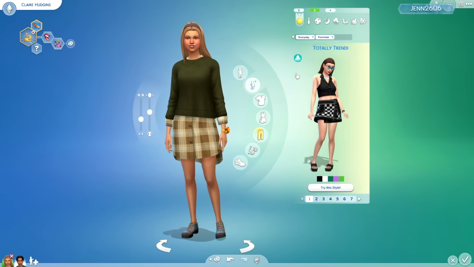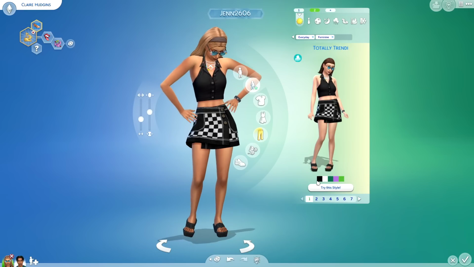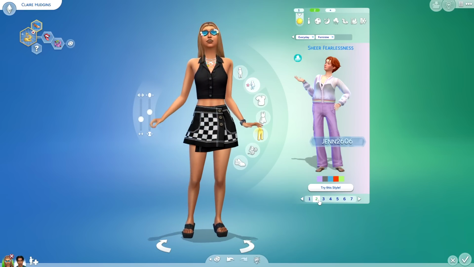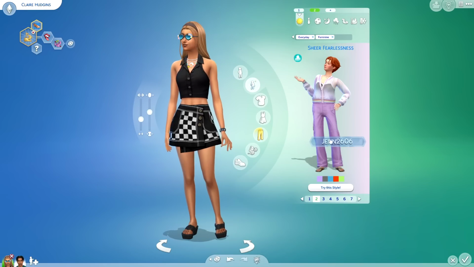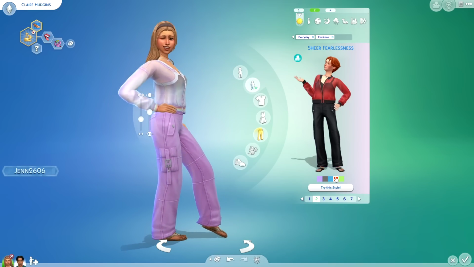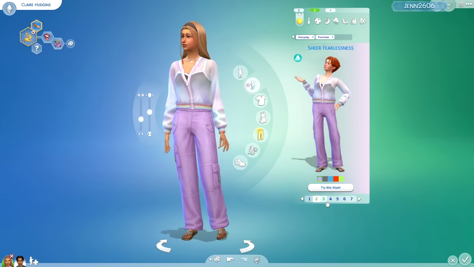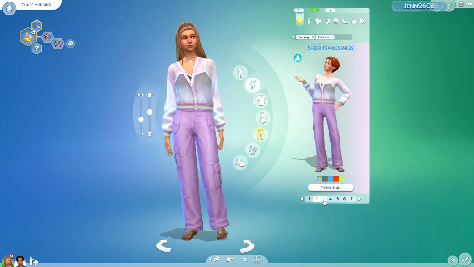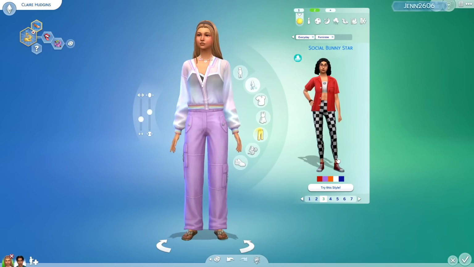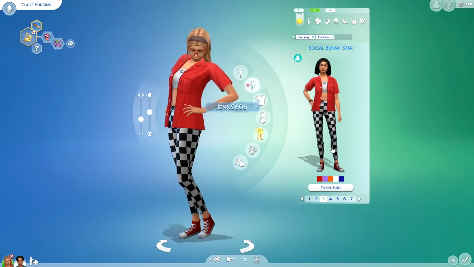And for styled looks, yes, we do have a couple styled looks. We have Totally Trendy, which incorporates a bunch of different items. We also have the Sheer Fearlessness, and we do have a couple different swatches. This is a really cool way to play around and get to know the styles a little bit better. Just in case you guys don't know how to pair the different outfits or different assets, you can see at a glance how they can work together.